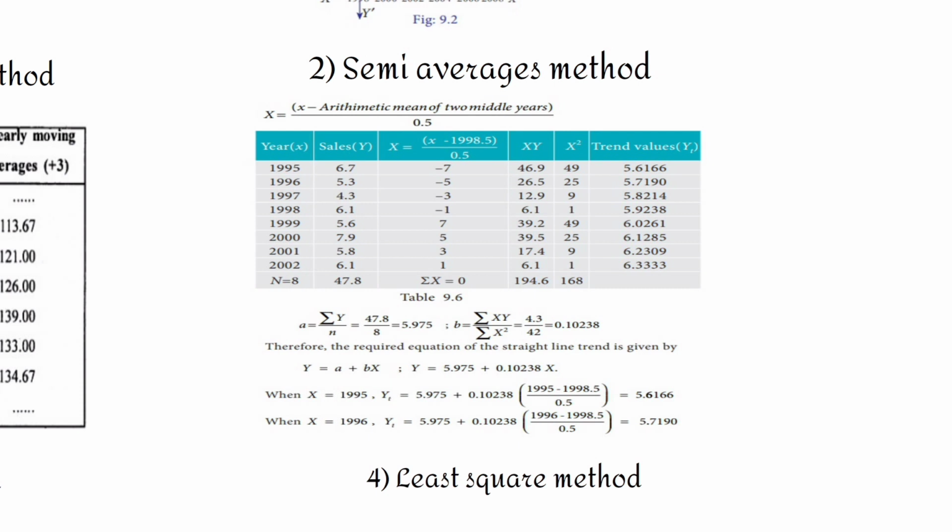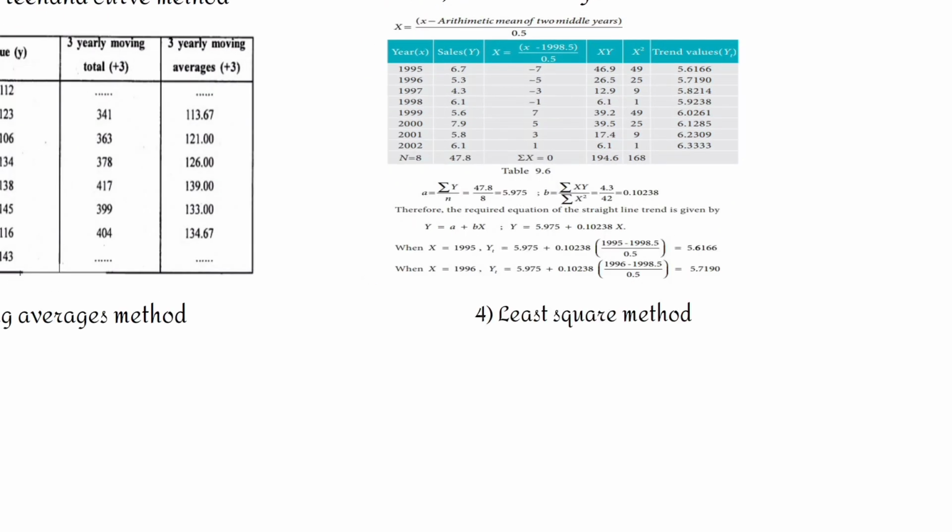Sigma y equals na plus b sigma x. Sigma xy equals a sigma x plus b sigma x square. These are supposed to be solved simultaneously. To simplify the equation, the midpoint of the time series is taken so that sigma x is equal to 0.